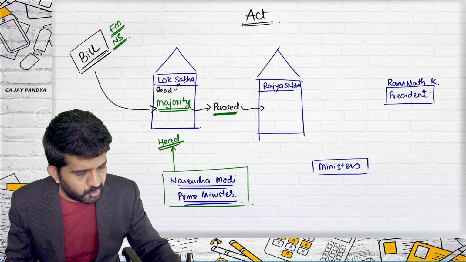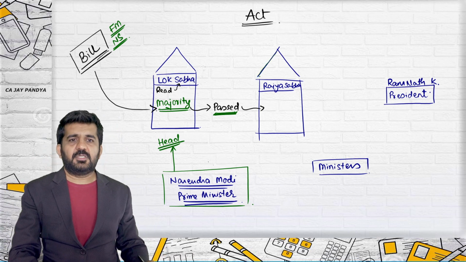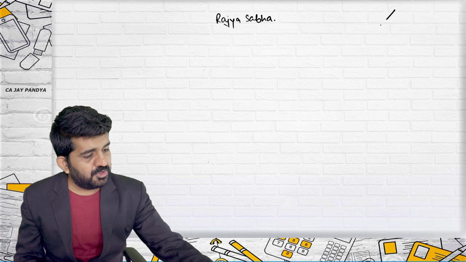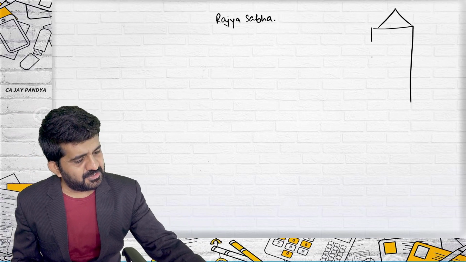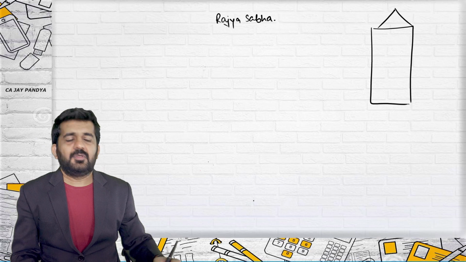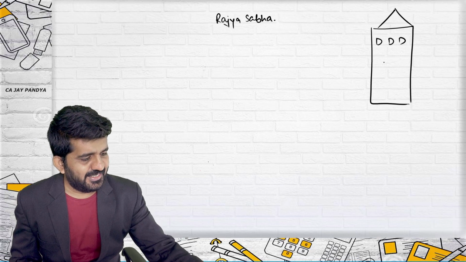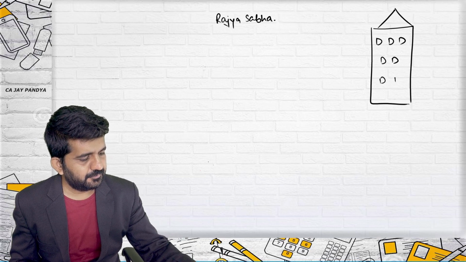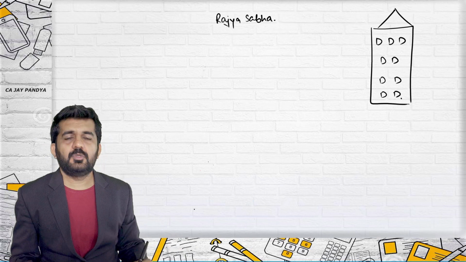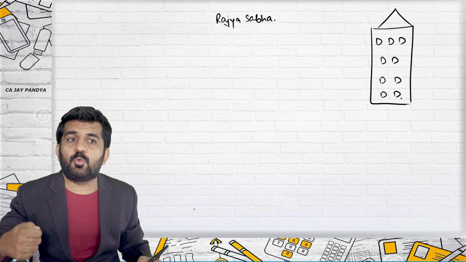And the bill goes to Rajya Sabha. Let us understand something about Rajya Sabha. Now, these are also members. There are seats, so they will require members.